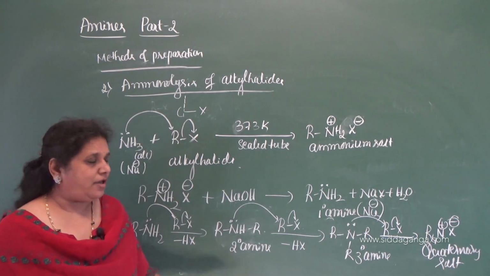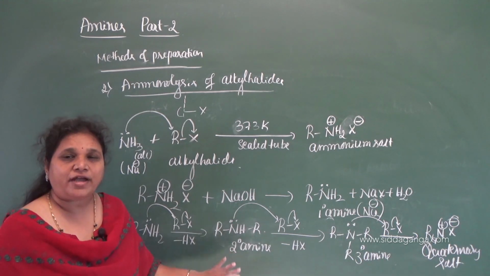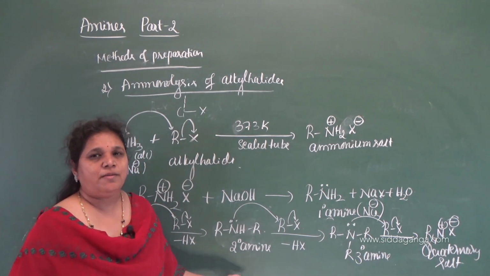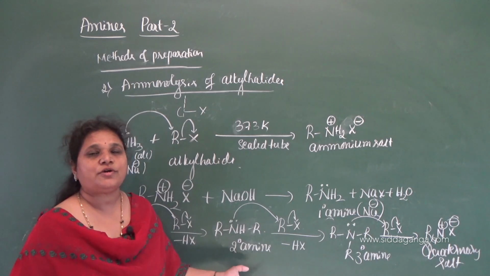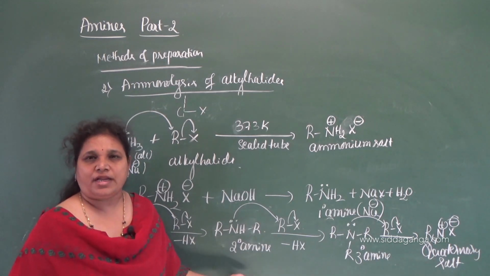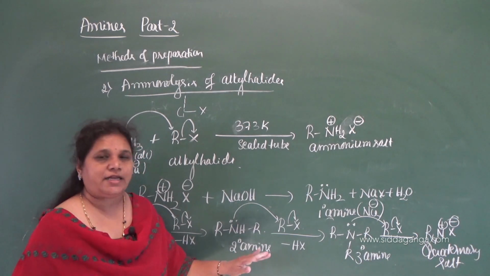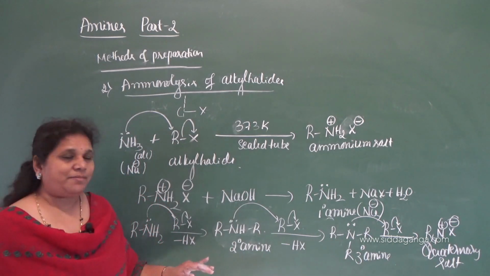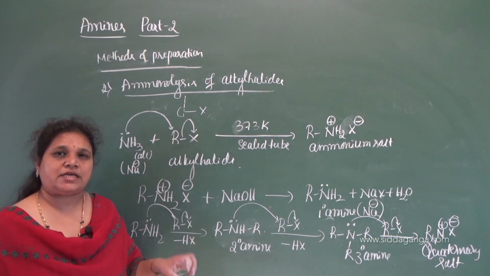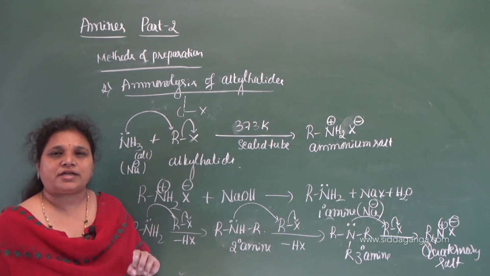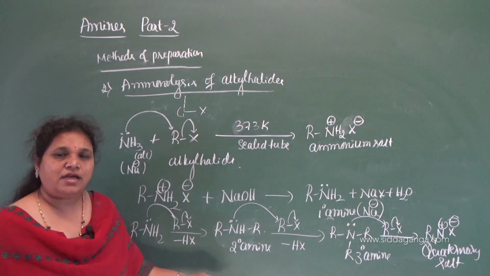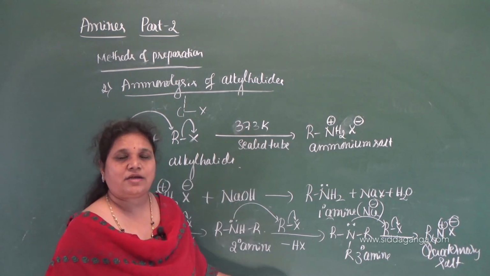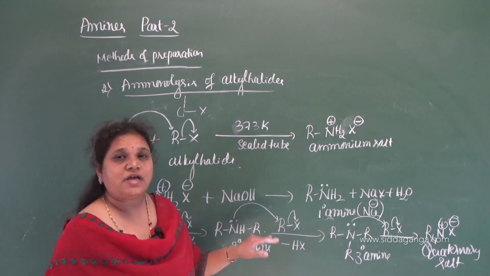Therefore we can prepare primary, secondary, tertiary aliphatic amines, or we can use even the benzyl halides for the reaction but not the aryl halides. They are difficult to undergo nucleophilic substitution reaction. So we can prepare primary, secondary and the tertiary amine. What is the disadvantage of this method? We will get a mixture of amines containing primary, secondary, tertiary amine including the quaternary salt. Because of that reason it is very difficult to separate the individual amines here. So that is the disadvantage of this method, and here we are using alkyl halides.